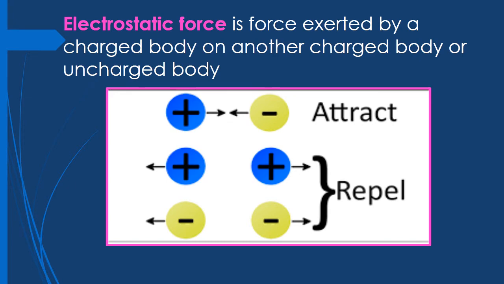When you rub two bodies, one of the bodies acquires a positive charge while the other body acquires a negative charge, right? So if two bodies that are brought close to each other have opposite charge, then there will be attraction. And if two bodies have the same kind of charge, either positive or negative, then they will tend to move apart, and we say repulsion has taken place.